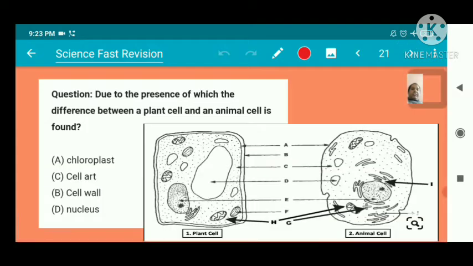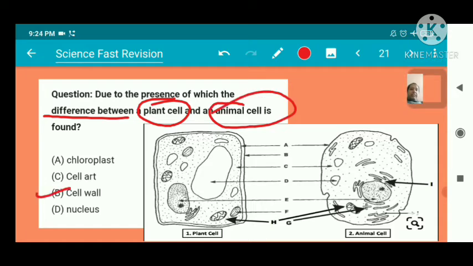Due to the presence of which is the difference between a plant cell and an animal cell? The difference between plant cell and animal cell, that is the cell wall. In the plant cell, the outermost covering is called the cell wall. This is the cell wall. But in the animal cell, the cell wall is absent. So the cell wall is only present in the plant cell.